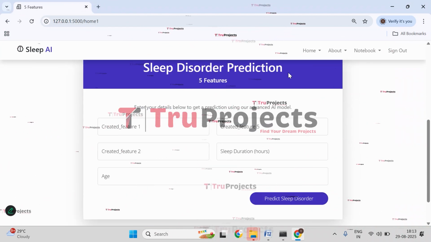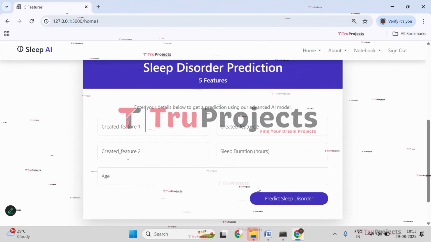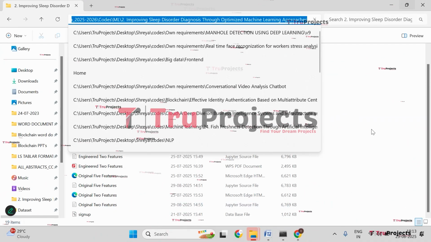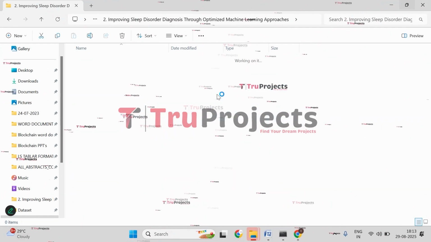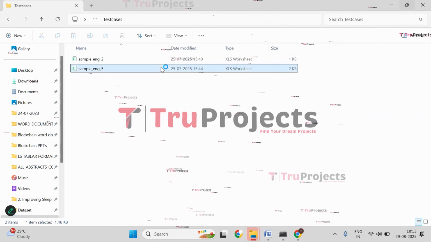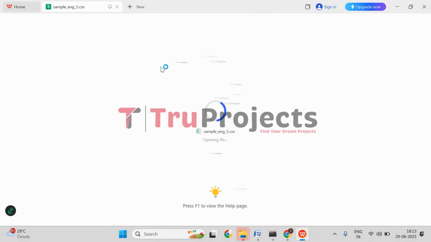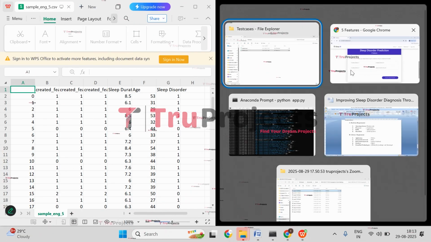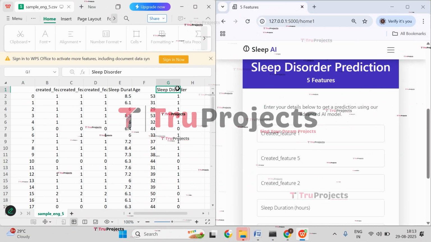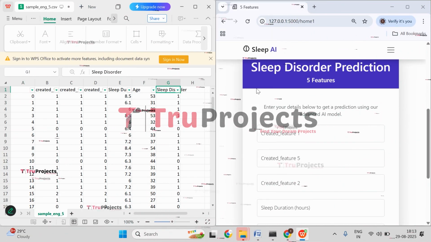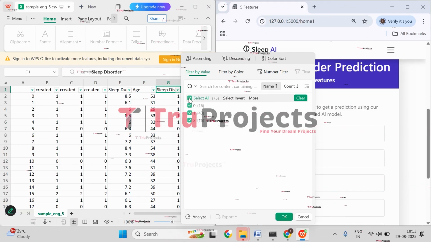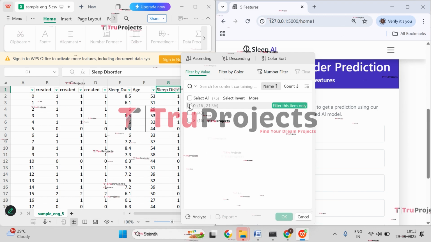Here we are supposed to give the features that are created by the machine learning models. So let's open the test cases file. Let's open the 5.1. Let's apply a filter to this column, that is the prediction column, the output column. So here we have 3 different classes, 0, 1, and 2. Let's apply a filter to 0.